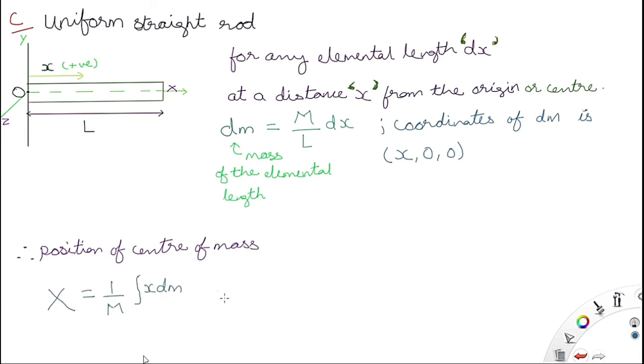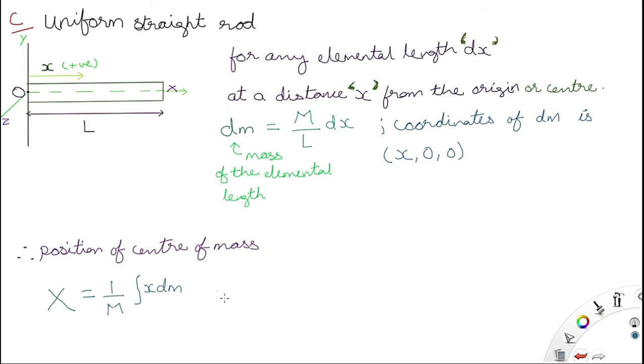So this is the uniform straight rod, which has a length capital L. This is the y-axis, this is the x-axis, and this is the z-axis. But it's a linear body, so we are concerned with just the x-axis, just one axis, because this is a linear body. That's why we have put it on the x-axis and found the center of mass.